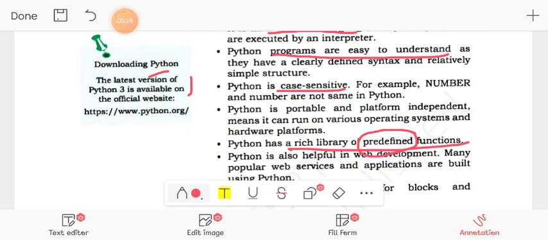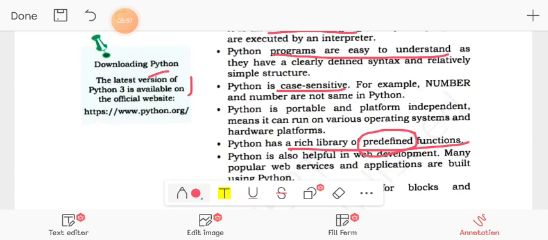Predefined functions means it has some code which has a special meaning, or which executes some function, like there is a function for power of a number. This means the function has code which calculates the power of the number. So there are so many libraries which have predefined functions.